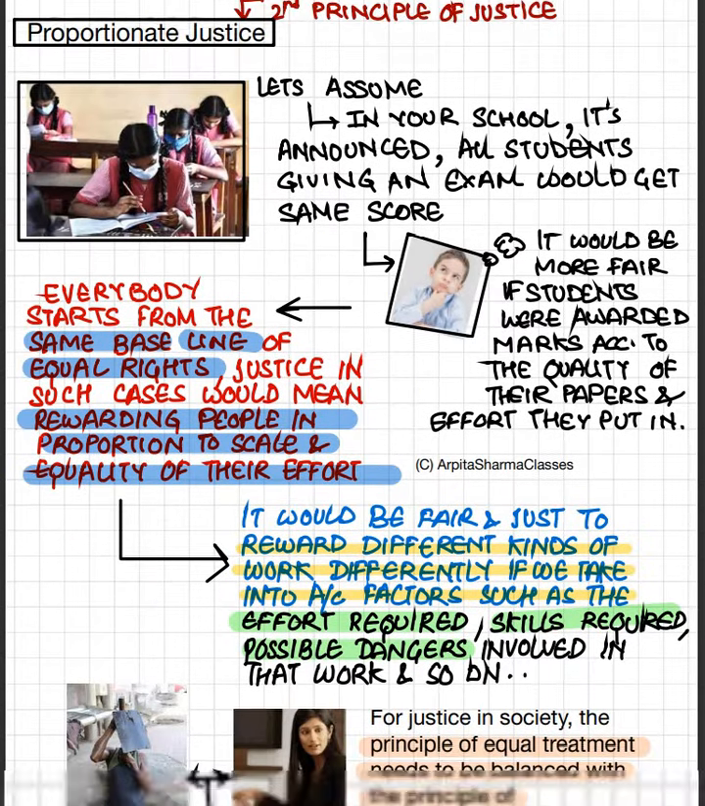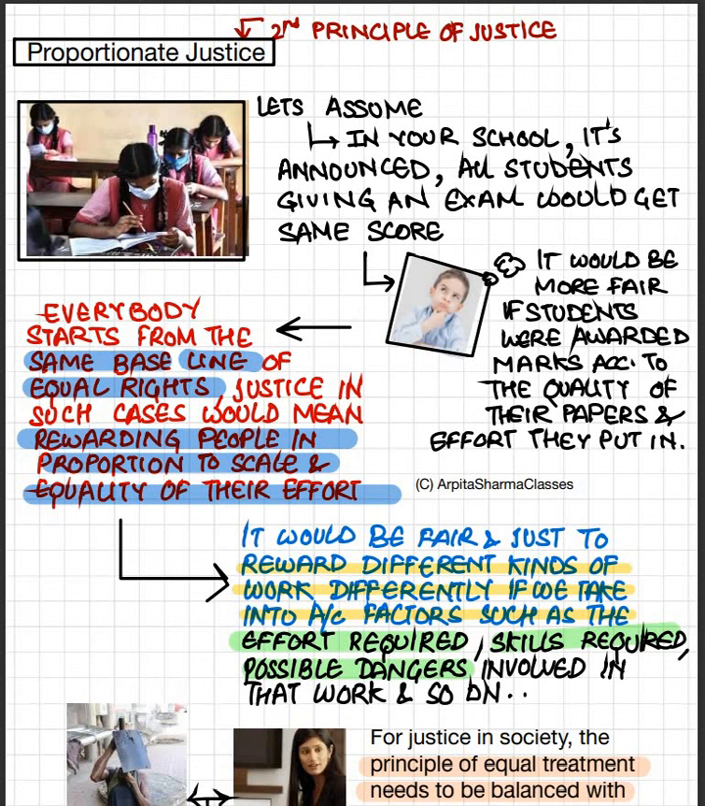Now that brings us to the next important principle of justice, and that is proportionate justice. So what exactly is proportionate justice? So let's take an example, okay? Let's suppose that you are back in your school. Okay, let's go back to our schools. So in the school, one day it is announced that now all the students giving the exam will get the same marks, same score. Whether you have written anything or not on the answer sheet, whether you have studied or not studied, you will get the same score.